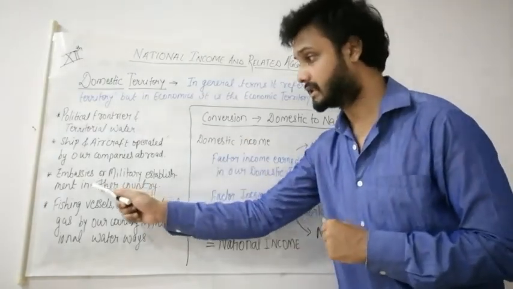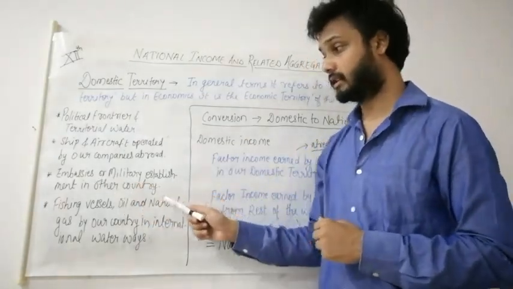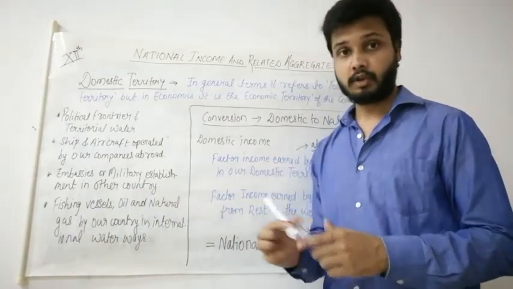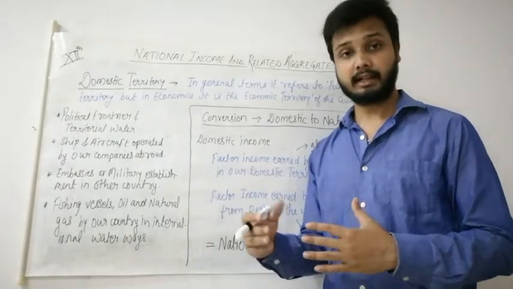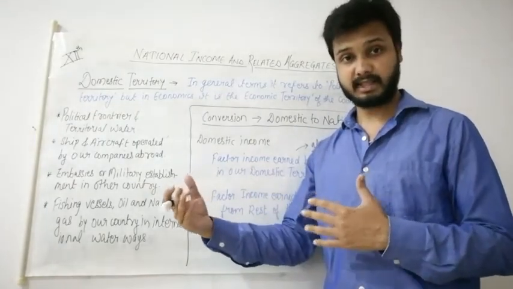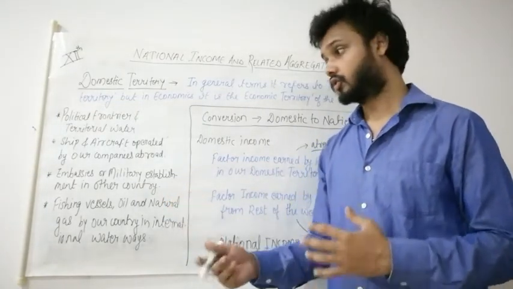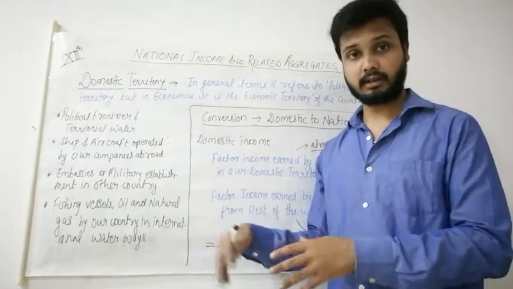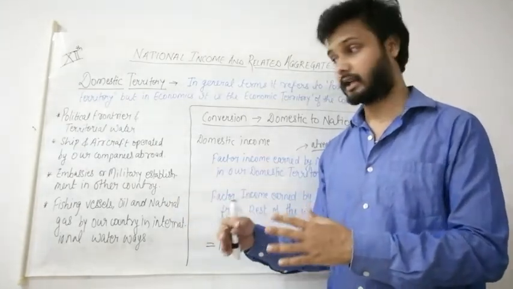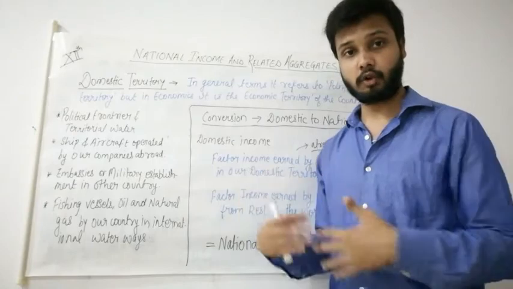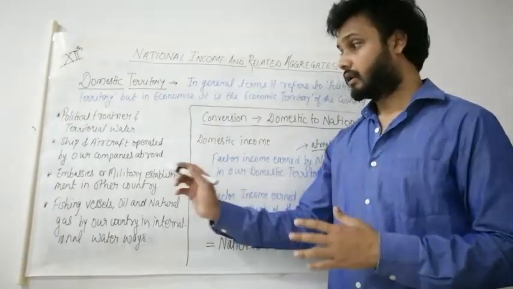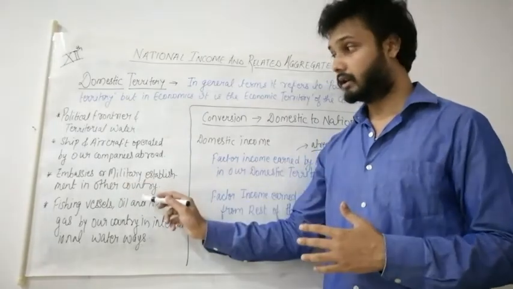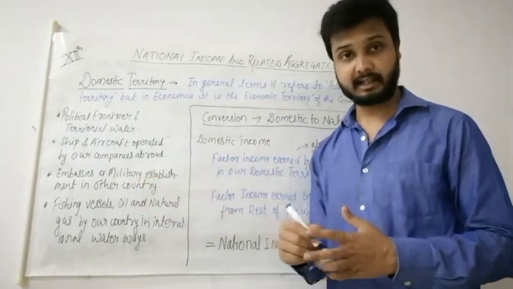Third, embassies or military establishments in other countries. We have already seen this in normal resident also, same here, that if we are having embassies in other countries, whatever income they generate, whatever activity they do, that will also be part of our domestic territory, even though that is situated in other countries. Same here with military establishments.